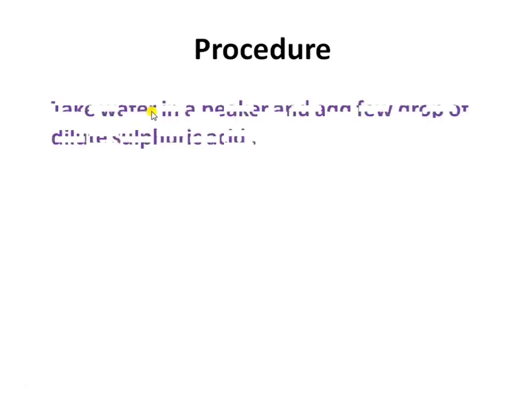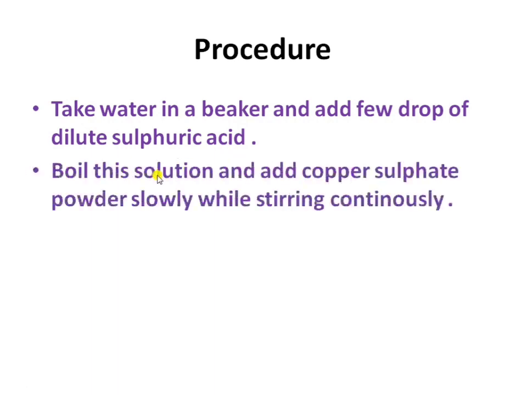The procedure of this activity is, first we have to take water in a beaker and add a few drops of dilute sulfuric acid. Then boil this solution and add copper sulfate powder slowly while stirring continuously.